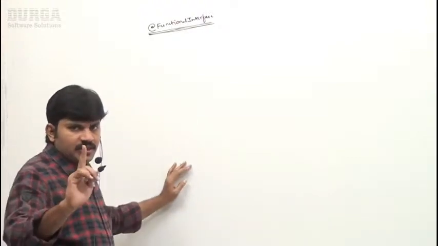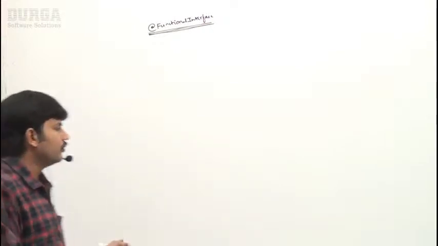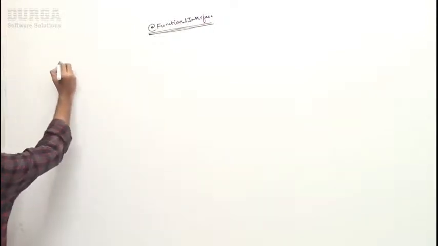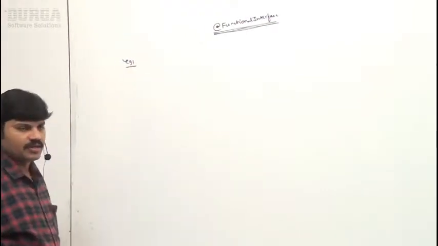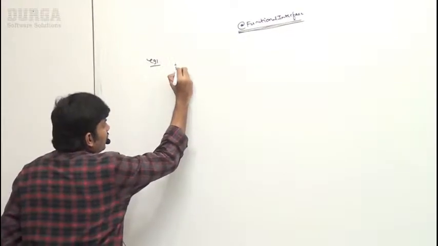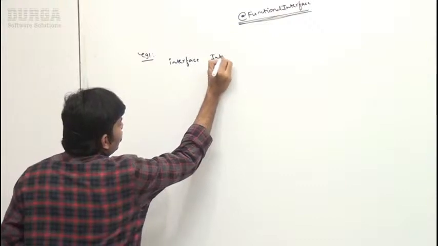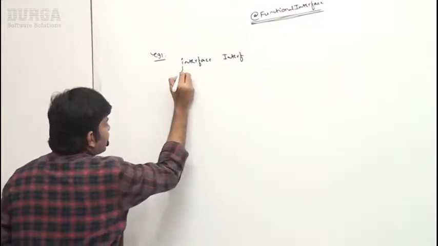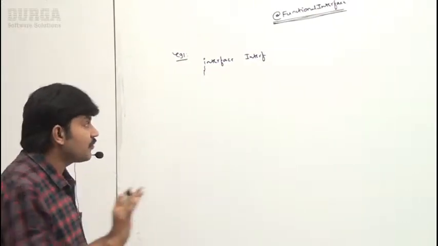Now let me go through a small example of how we can use it. I'm taking example 1, a very special case. Here I'm taking one interface, and I want to declare it explicitly as a functional interface.